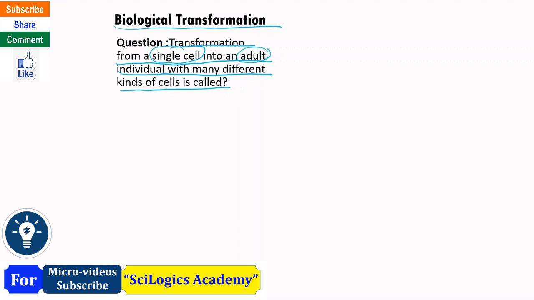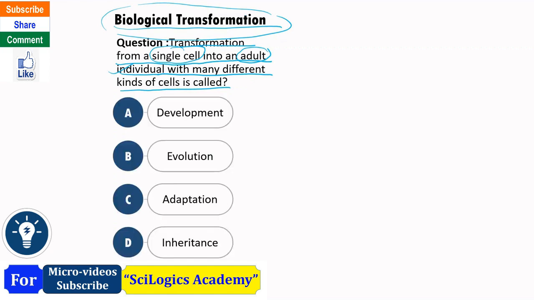This is the reason it is known as transformation, because it is happening in individual which is living. That's why the whole process is known as biological transformation, or simply you can say transformation. Options of this question are here: development, evolution, adaptation, inheritance. You have 5 seconds to give the answer.